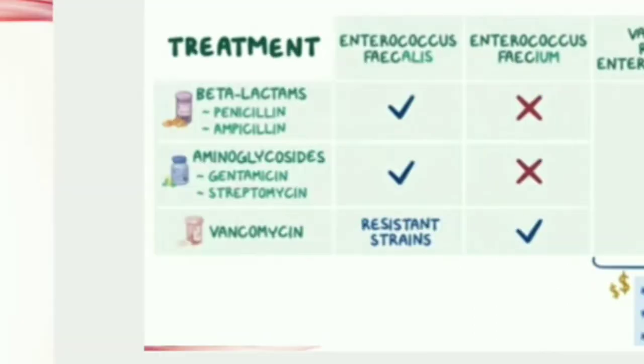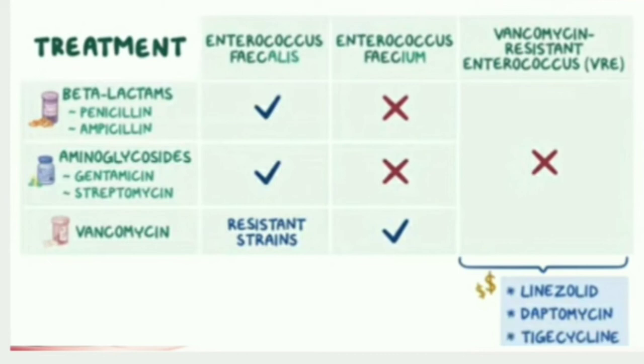Treatment for the infection caused by the Enterococcus faecalis is mainly done by beta-lactams like penicillin and ampicillin, or aminoglycosides like gentamicin and or streptomycin. Resistant strains of Enterococcus faecalis can be treated by vancomycin.